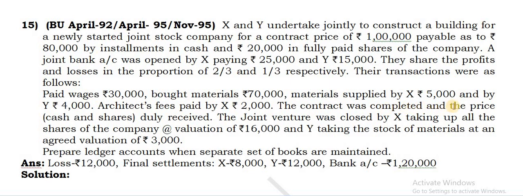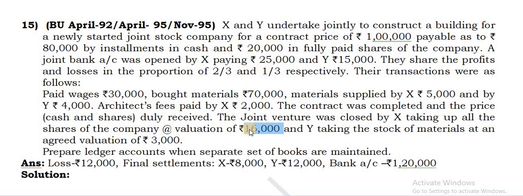The contract was completed and the price, cash and shares were duly received. So both these two amounts are received. The joint venture was closed by X taking up all the shares of the company. Now he is taking these 20,000 worth of shares from the company. But who is taking away the complete shares? X is taking them away, at 16,000. That is the valuation that he is making for these 20,000 worth of shares. Now there is a loss of how much, 4,000.